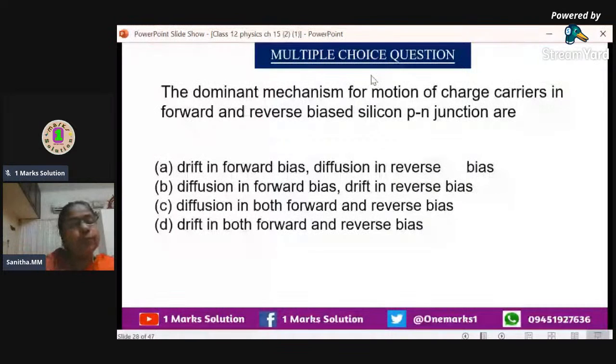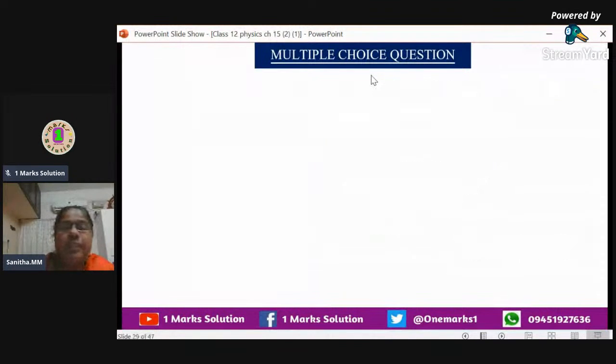Why? Because in the next C and D, we can say diffusion in both forward and reverse bias, not at all possible. And the next one, drift in both forward and reverse bias, there also it's not possible. So the answer we can say it is B, that is diffusion in forward and drift in reverse bias. Now we'll go for the next question.